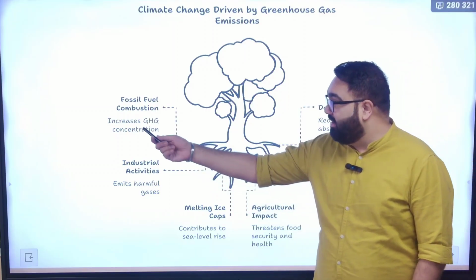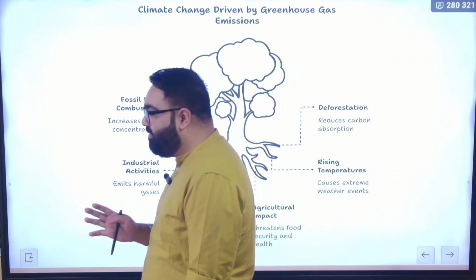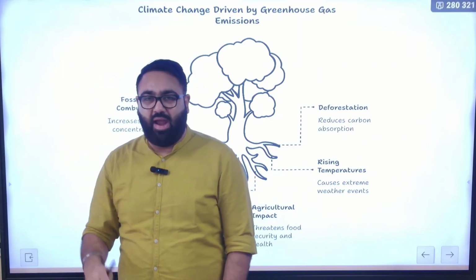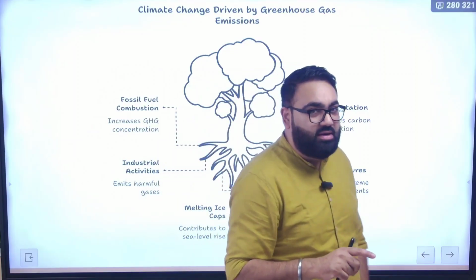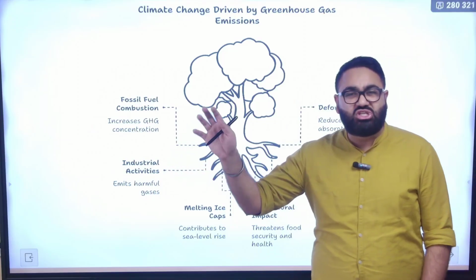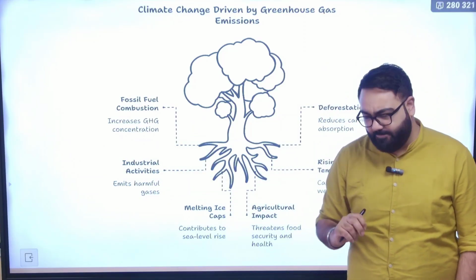The first one is fossil fuel combustion. Yes, the world is moving towards technology such as electric cars and solar panels, but the reality is that despite all of that, most of the world is still dependent upon fossil fuel as a major source of energy. Look at India.